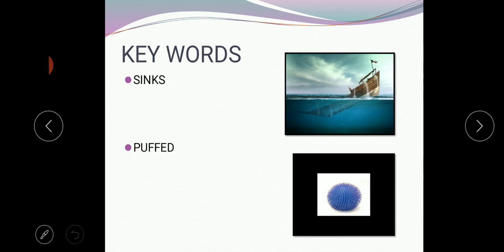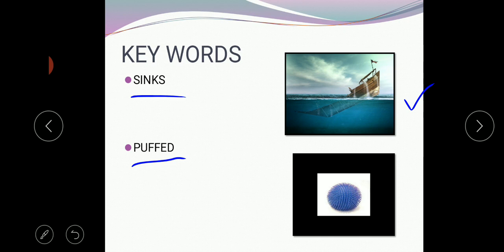And the ninth word is sinks, which means an object goes down below the surface. It will touch the bottom. We can especially see that in liquid or in the sea, where here see, children, the boat is sinking inside the sea, right? It is called sink.